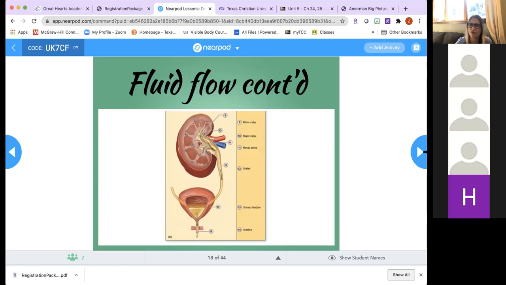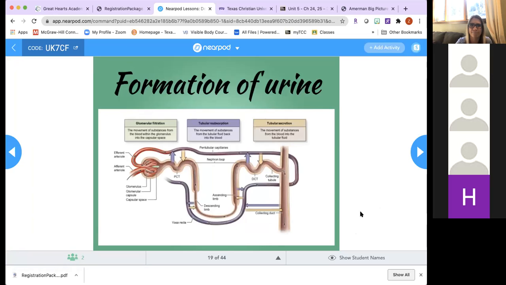The urine formation. If we look at this image right here, it shows the processes involved in the formation of urine. There are three main processes that are important to think about. Filtration is the first one, and filtration is the process of pushing fluid out through the filtration membrane, which is in the renal corpuscle, into the capsular space. It's the actual fluid leaving the blood.